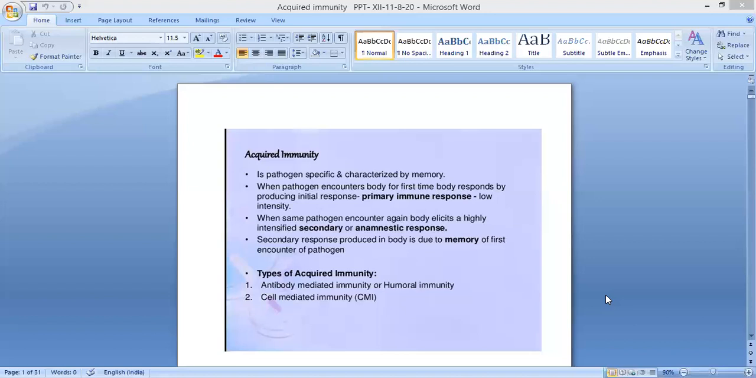Clear? Then which are the types of acquired immunity? One is antibody mediated immunity or humoral immunity. Second is cell mediated immunity or CMI. So two types: antibody mediated immunity or humoral immunity, and CMI or cell mediated immunity. What is the difference between these two? Let us see.